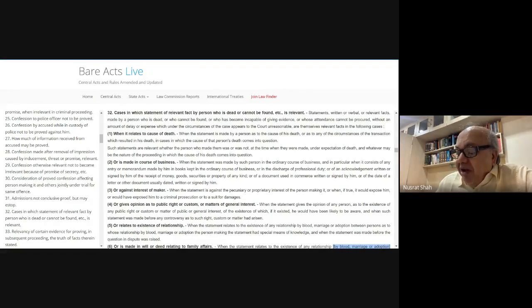Relating to the existence of relationship. So documents which show blood relationship of persons, such as wills, documents, codicils, declarations, letters, returns, they all can be used. Decrees of the court to show whether they are husband and wife or not. Marriage was dissolved, relationship doesn't continue. So this can be resorted to.